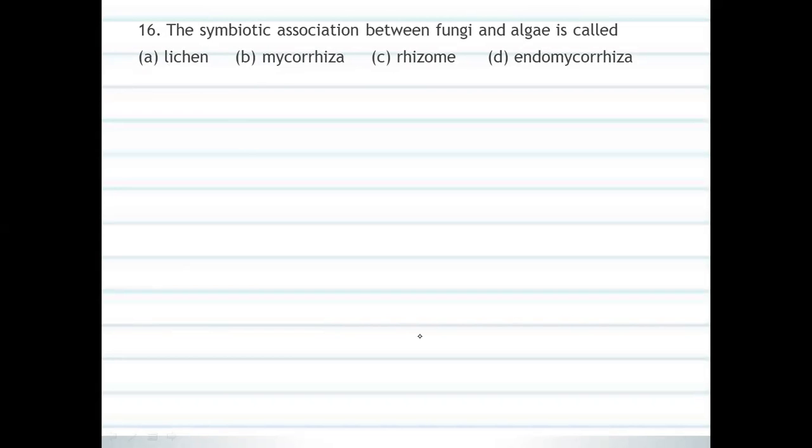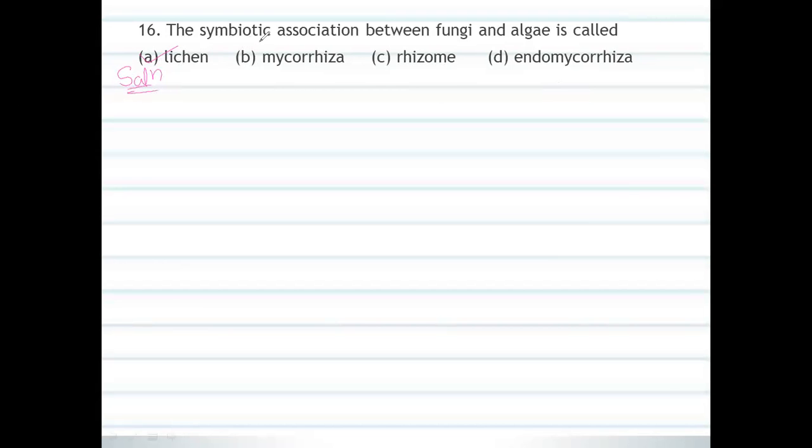They have given four options: lichen, mycorrhiza, rhizome, and endomycorrhiza. Option A is the correct option for this question. Why is option A correct? Because of the solution.